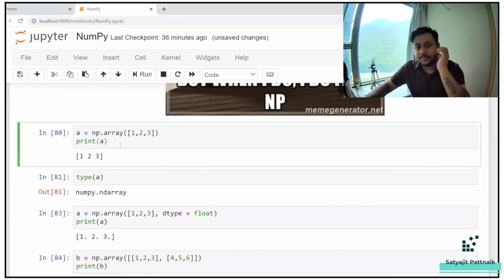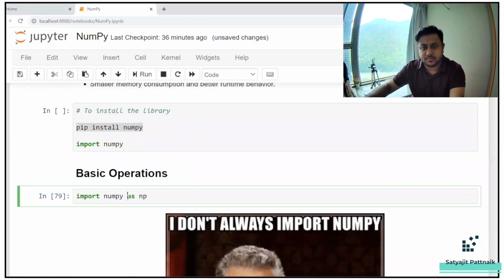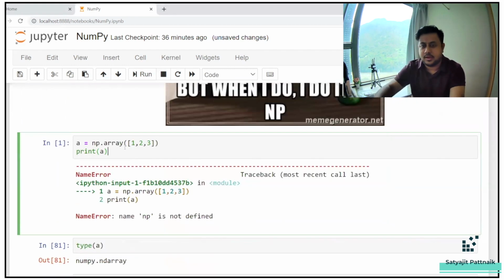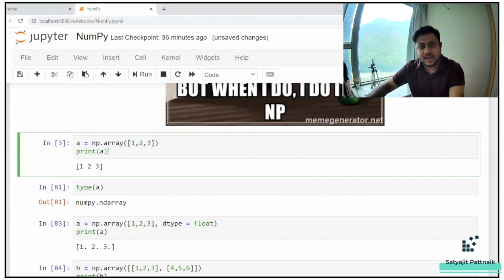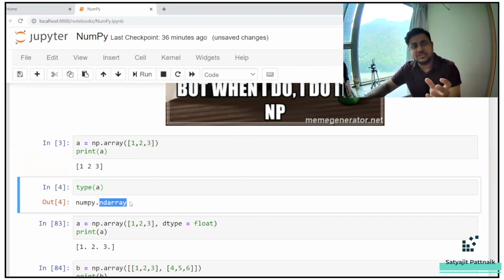So just a small meme. So let's get started. We'll try to create one array, we have np.array. Oh, np has not been imported. Just let me import it. Right. So this is how you create an array, and this is how the array looks like: 1, 2, 3. Okay. What is the type of it? It is ndarray. That means n-dimensional array. It could be 1D, it could be 2D, it could be ND.